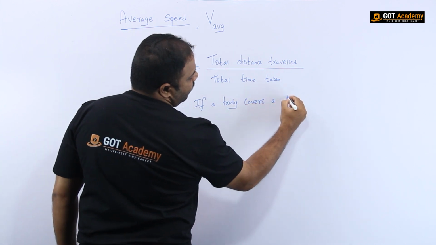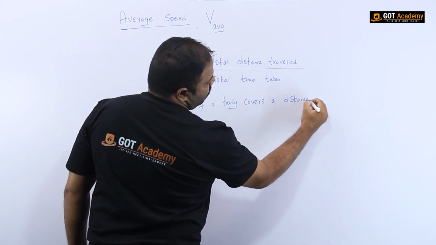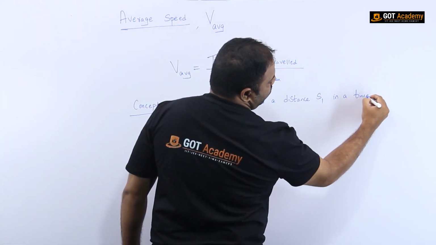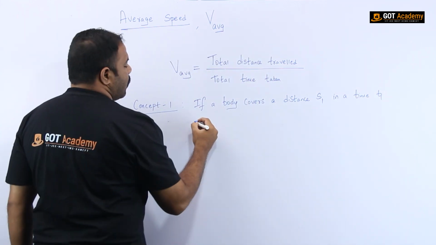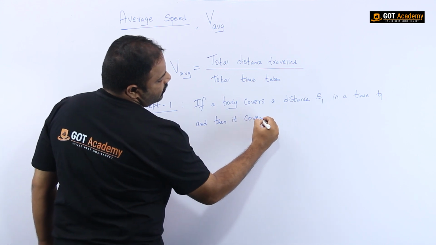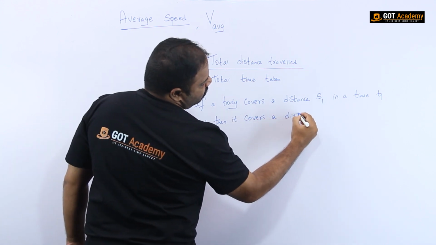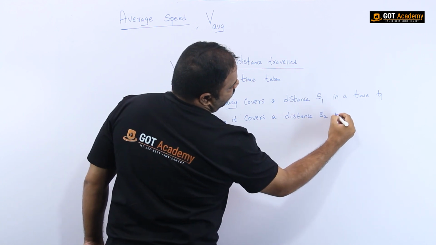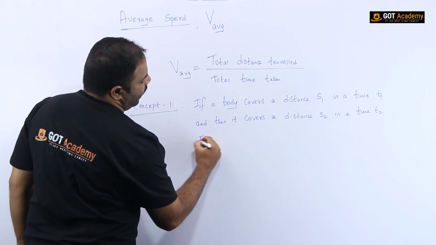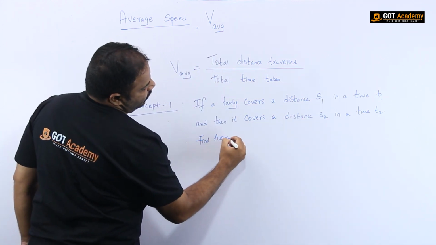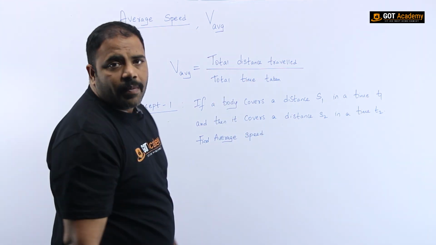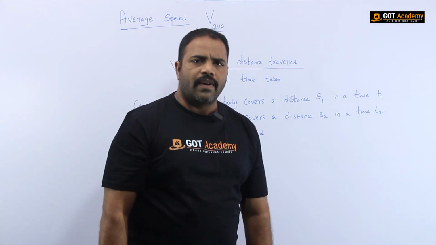Concept 1. If a body covers a distance S1 in a time T1 and then it covers a distance S2 in a time T2, then we have to find the average speed. Okay, my dear children, what is the formula for average speed?